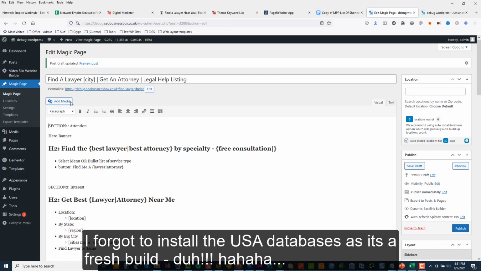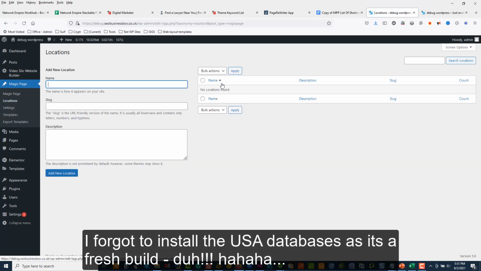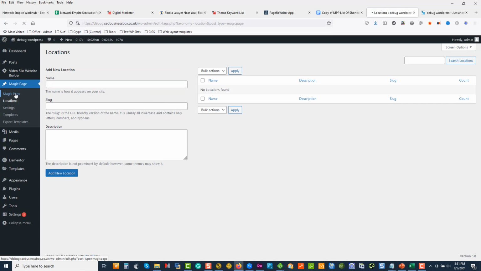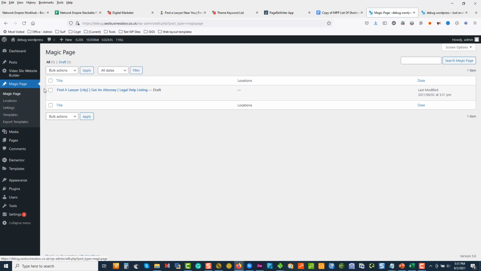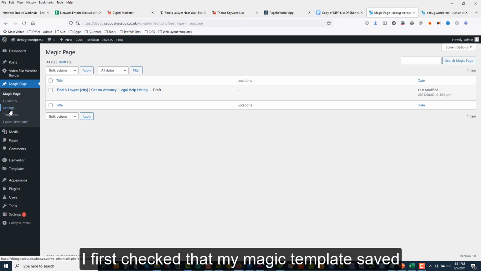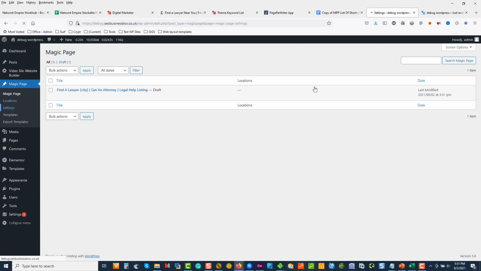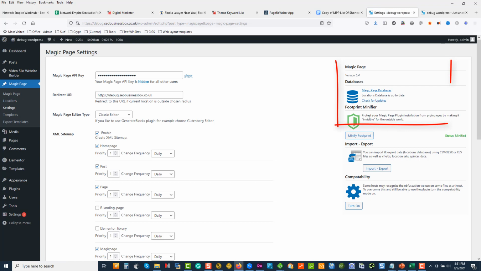Okay, now I'm just going back here to my locations, and we've not set up the locations yet, so I need to add the US database. So what I'll do is, let me quickly set that up. We go to our magic page. There's one there. We're going to come into our settings. We're going to come to our databases. So let's go to our magic page databases.